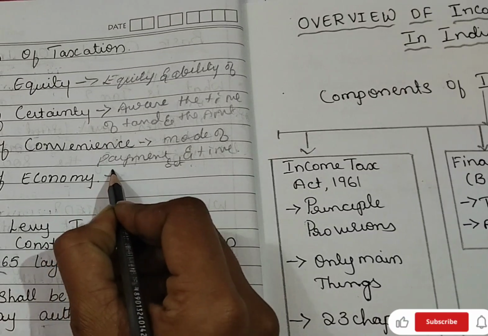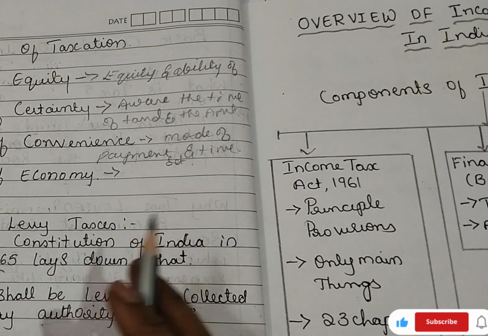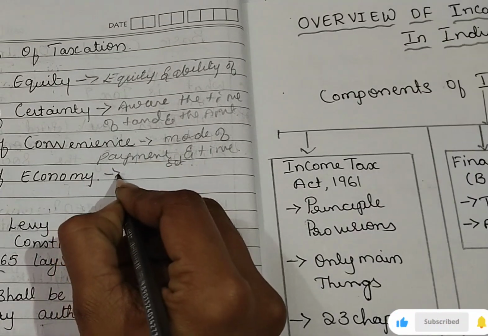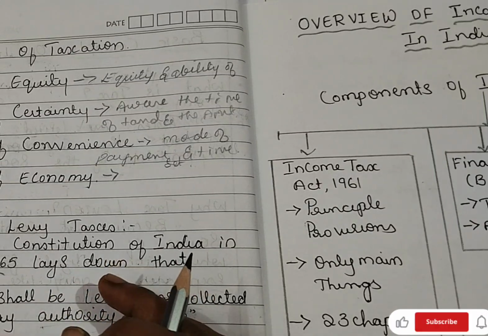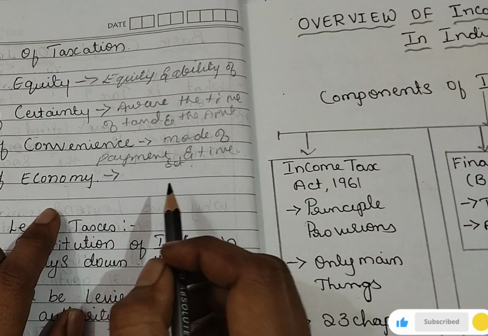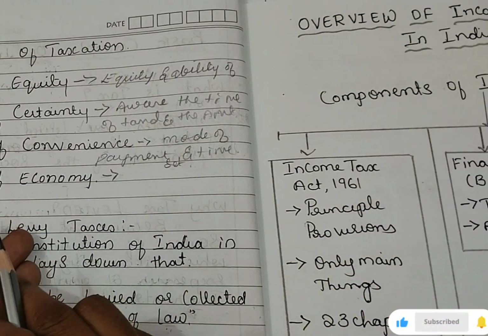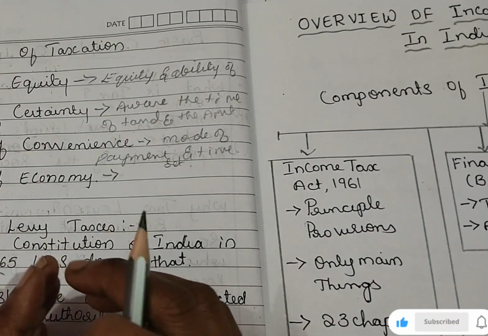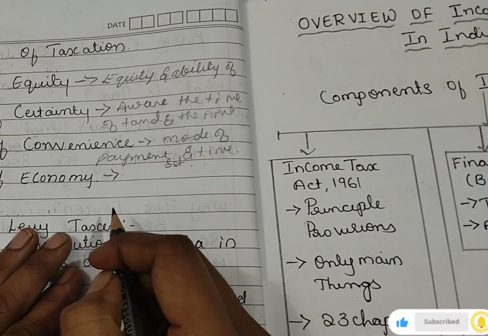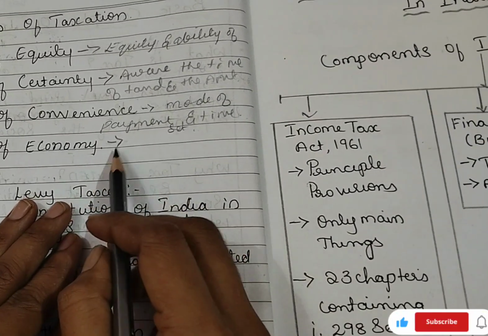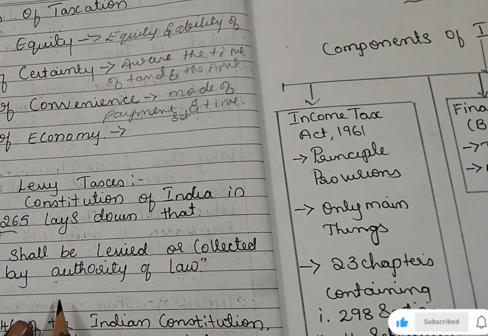Canon of economy. We are paying tax for the welfare of the economy, society's improvements, right? For that, a major proportion of the tax collected should be given to the government treasury, because we are paying tax for the government administration. When they have a major proportion of tax in their hands, then they can make better decisions for the development of the economy, right? And who has the power to levy the tax?